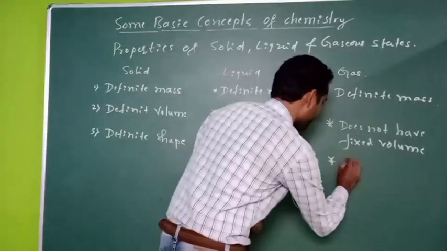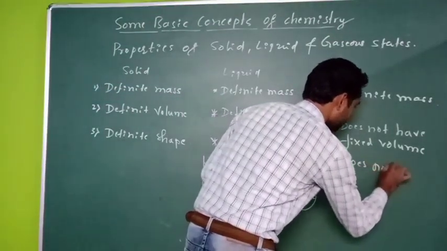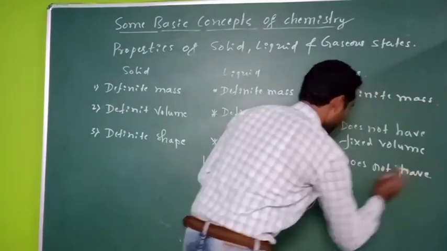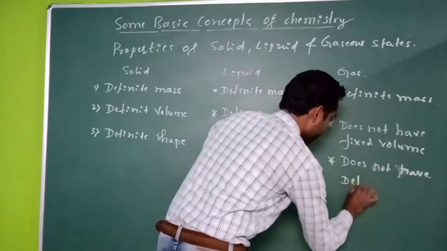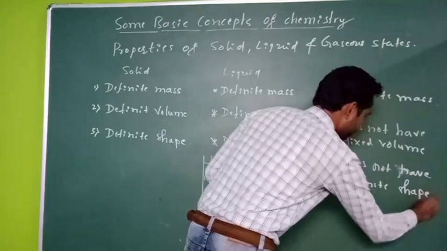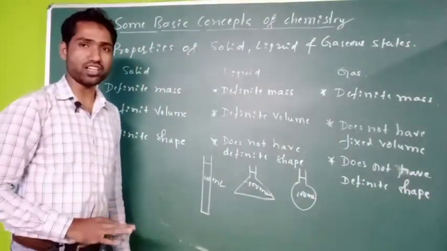So I am going to write here: they also do not possess, do not have, fixed or definite shape. These are the three important points we have to remember.